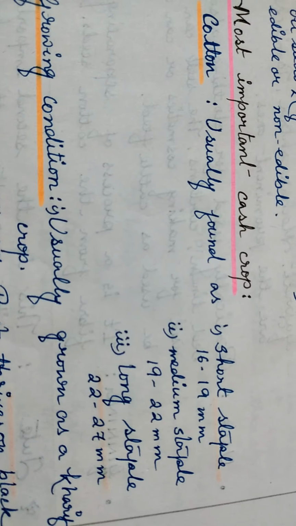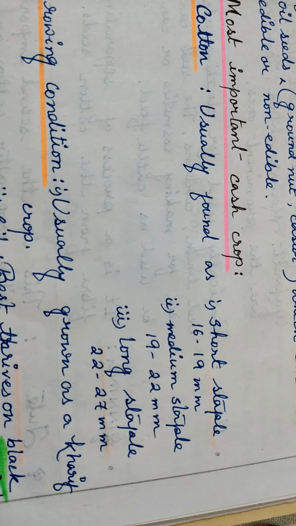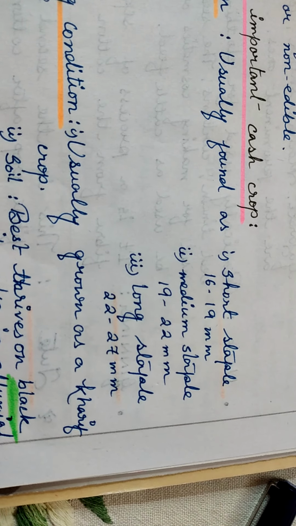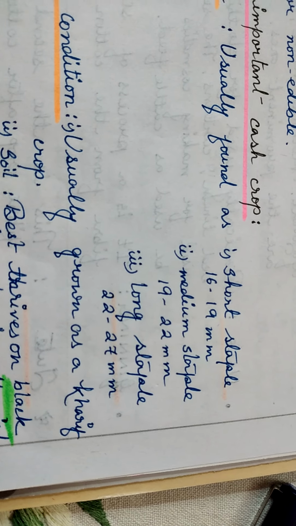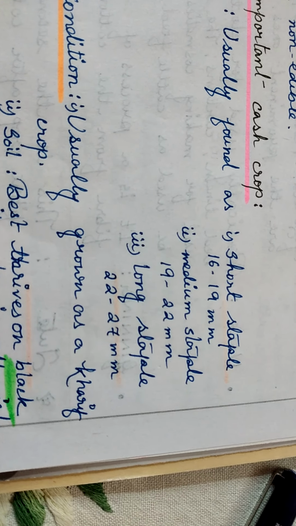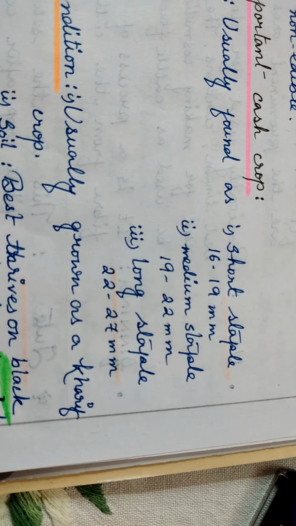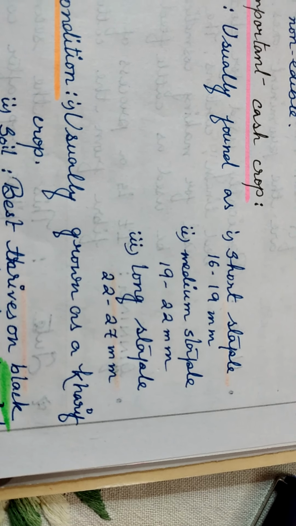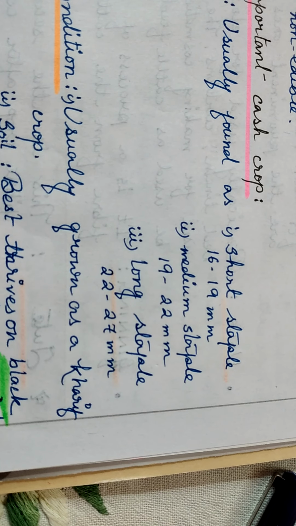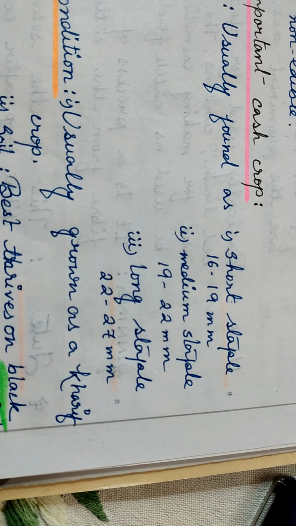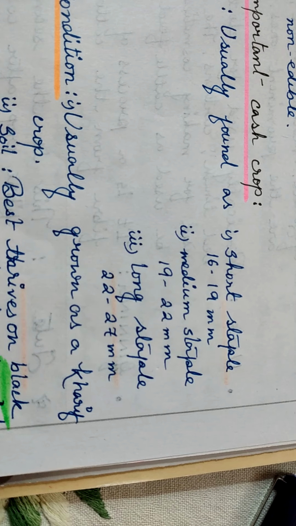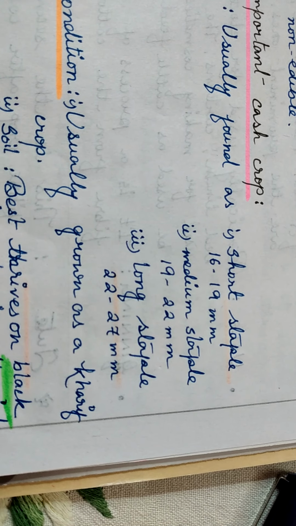Now, cotton is usually found in 3 varieties: the short staple, the medium staple and the long staple. So what about this staple? What is staple? Staple is nothing but the length of the fiber. Cotton is a fiber crop, so the length of the fiber is known as staple.